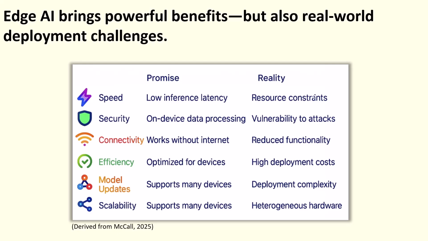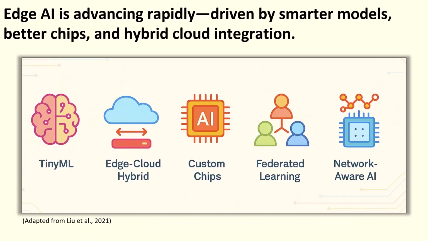Now let's look ahead. Where is this technology heading, and how will it shape the networks of tomorrow? Edge AI is advancing rapidly, driven by smarter models, better chips, and hybrid cloud integration. Edge AI is advancing fast, and several trends are shaping where it's headed. First, TinyML, or tiny machine learning, like the GP-Bandits discussed earlier, enables machine learning on ultra-low power devices. These compact, efficient models make smart sensing possible, even on wearables or Internet of Things, or IoT, endpoints.